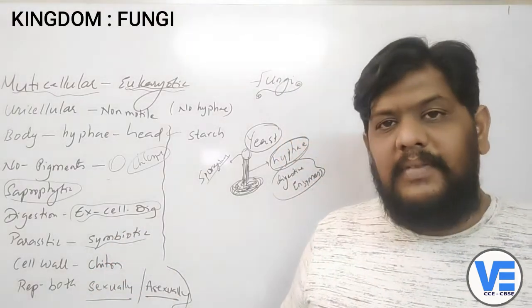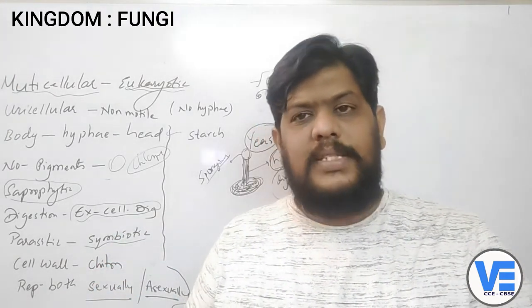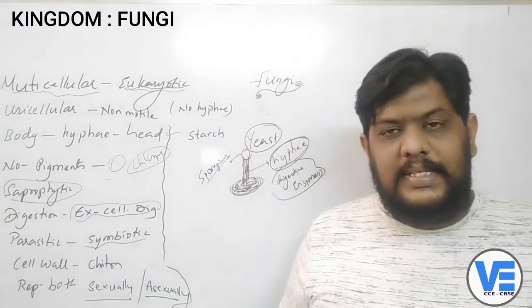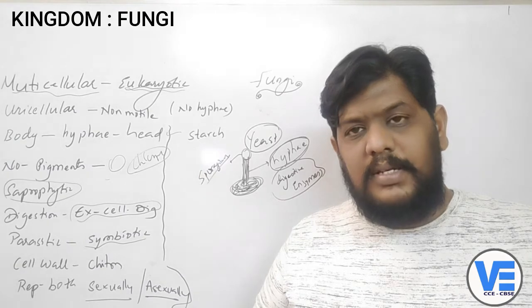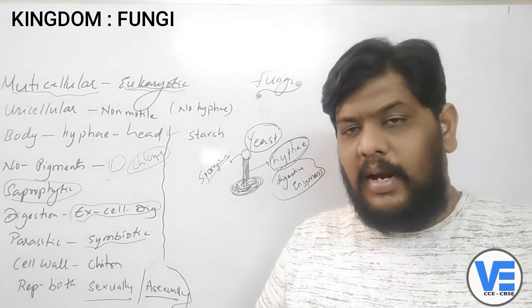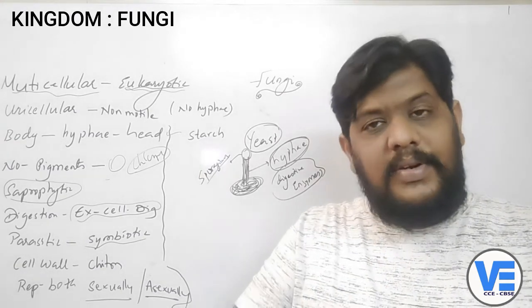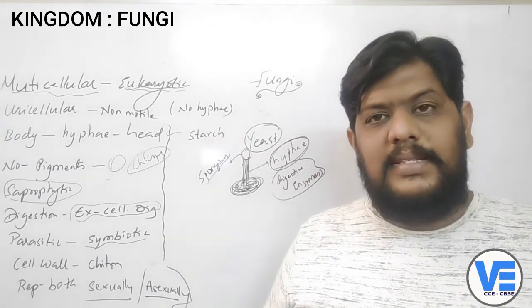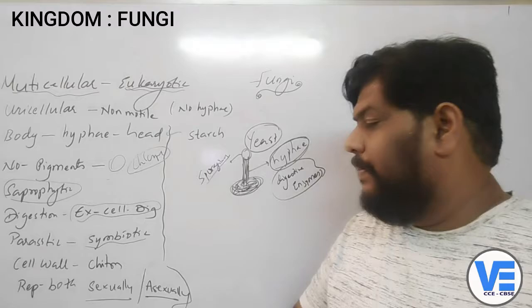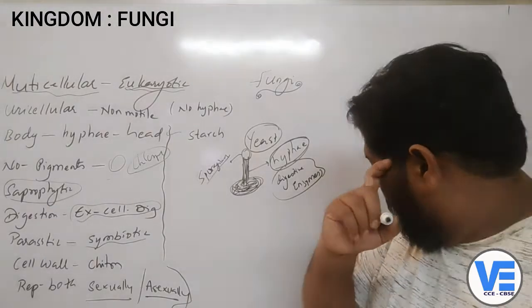And then some of them live a symbiotic life. Now what is symbiotic life? Symbiotic means there is an organism which requires nutrients, so it depends upon the other organism but doesn't harm it. In return, it helps it. That's why it is called symbiosis. For example, I'll give you one example.